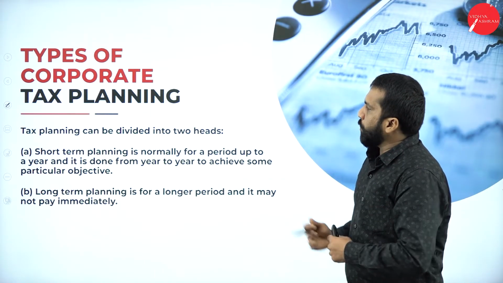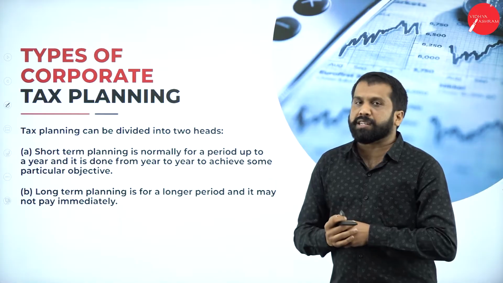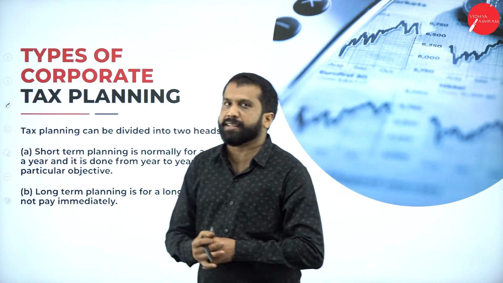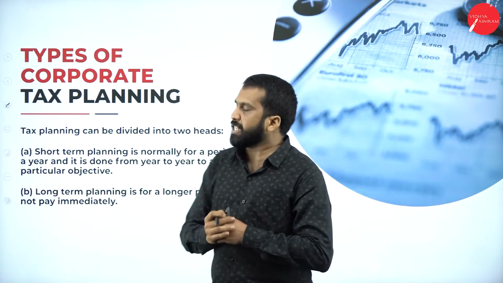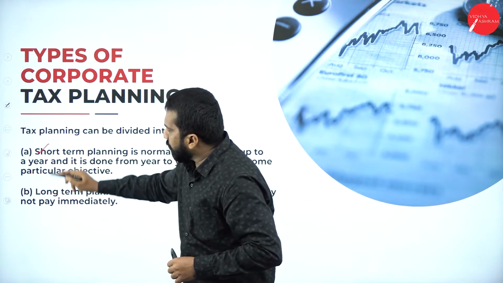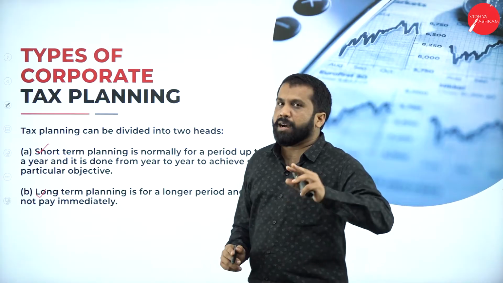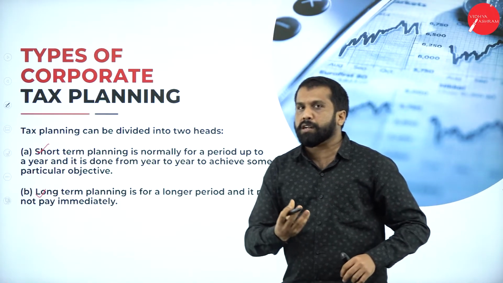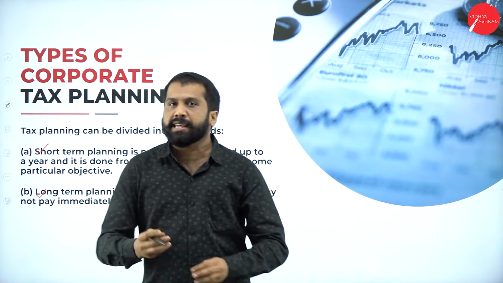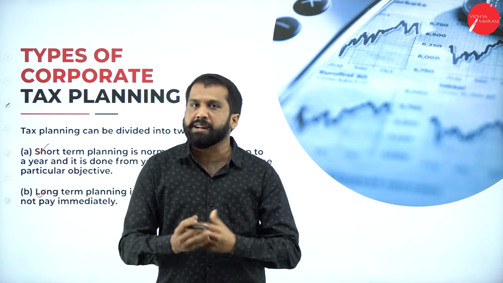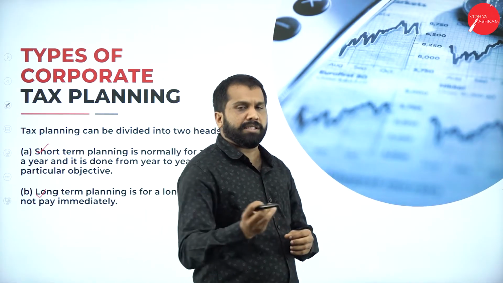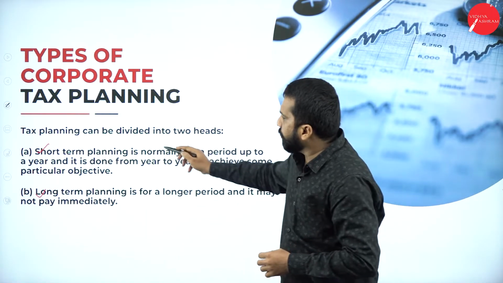Now, so once we're done with your objectives, we go for types of corporate tax planning. Under types of corporate tax planning, we have short term as well as long term. Under types, we have only two things. What is a short term and long term? Short term, small thing I said, giving donation, or like your mediclaim policy, or small investment, all comes under short term.